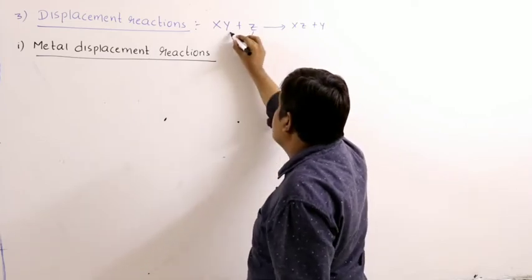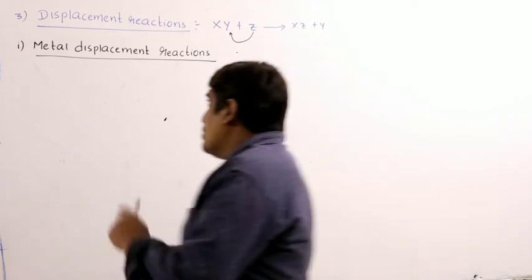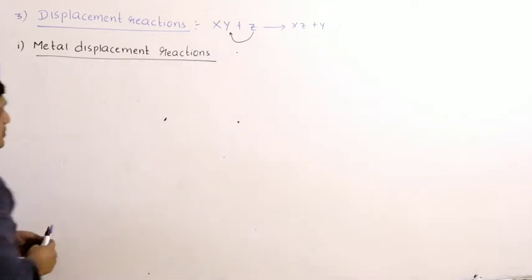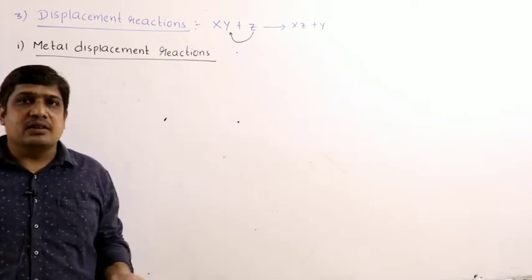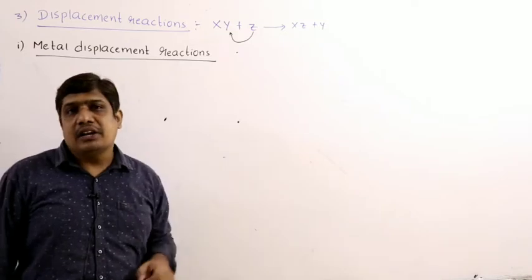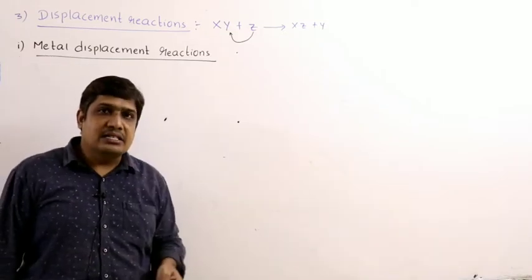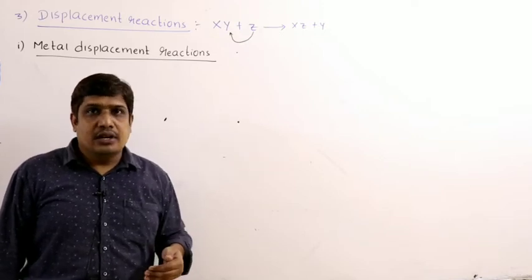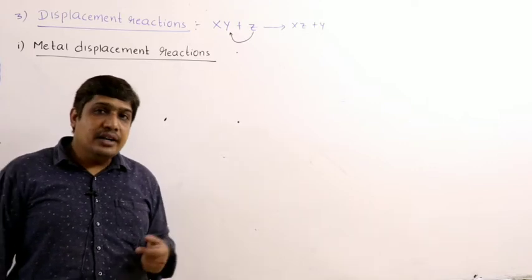So Z displaces Y. Coming to metal displacements, a metal ion in its combined state is displaced by another metal in its uncombined or elemental state.